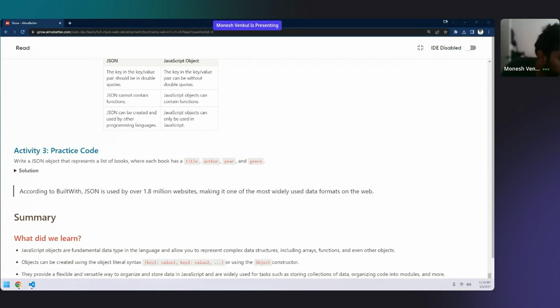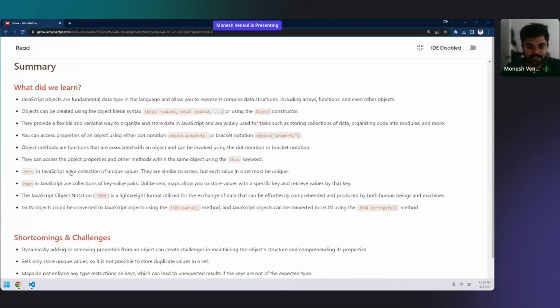It is objects, right? Objects, JSON. Let me check if in the material I'm missing something out.